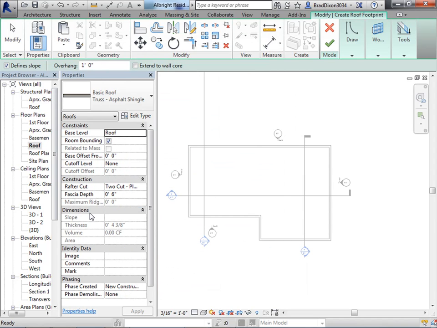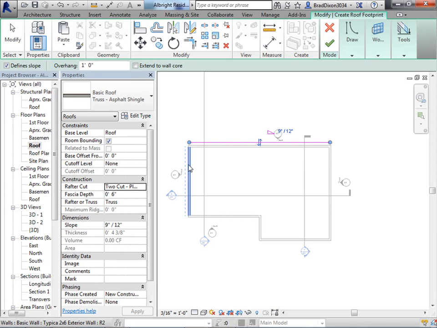And I say OK. I also want to make sure that under here it says that I'm going to use a 2-cut plumb for the rafter cut, and my fascia depth is going to be 6 inches. After I do that, I'm going to make sure I have a 1-foot overhang, and then I'm just going to go through and choose the walls.